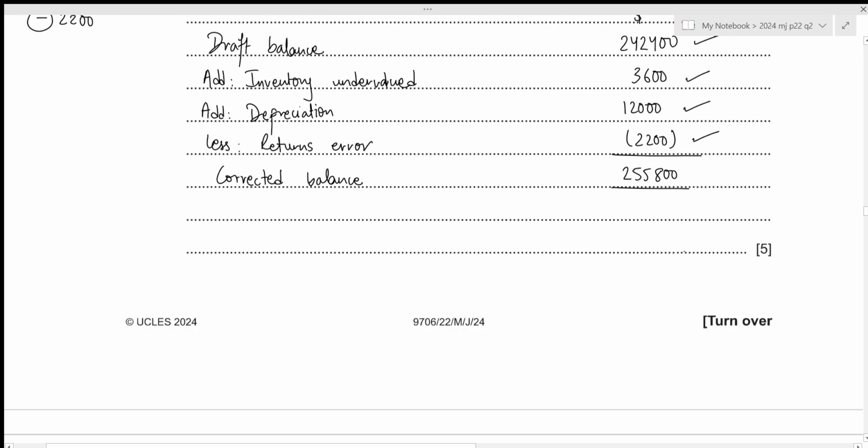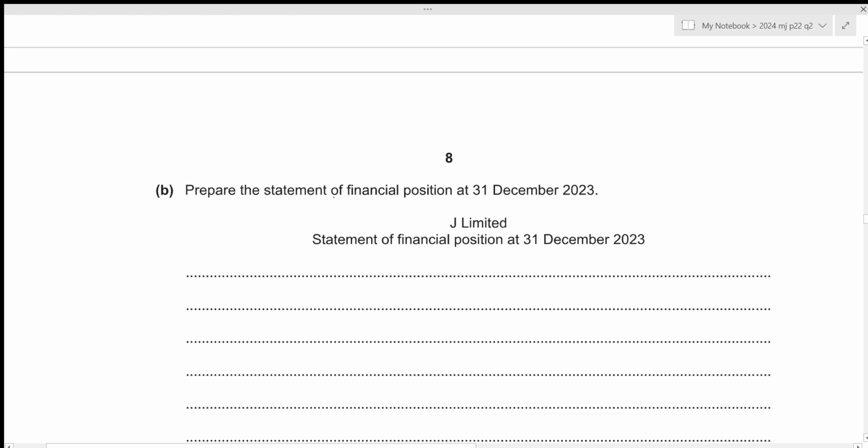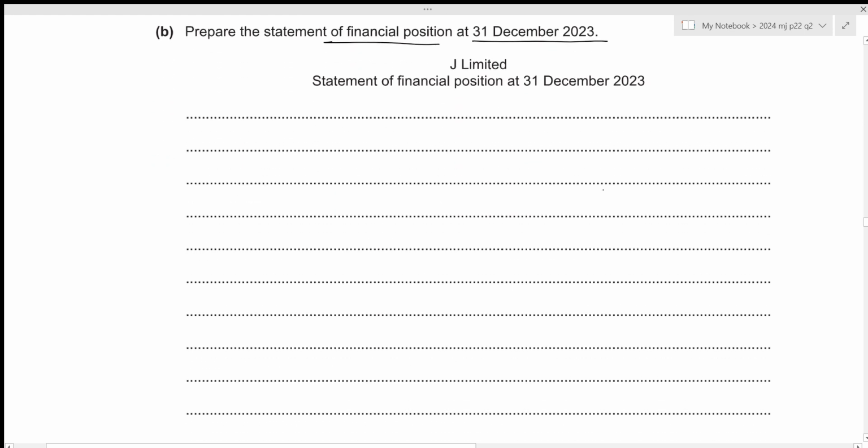Let's move towards the second one. Now we need to prepare the statement of financial position at 31st December 2023. Alright, so we can start with our assets section. And for the assets, we can start with the non-current assets.